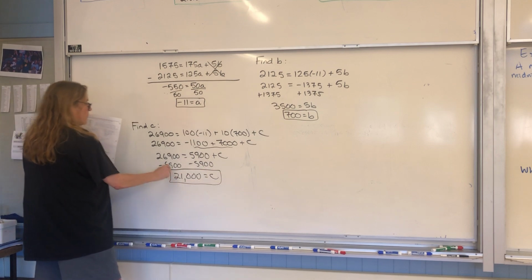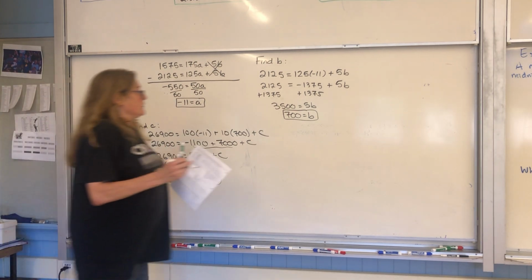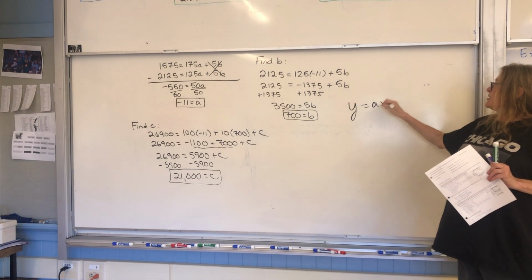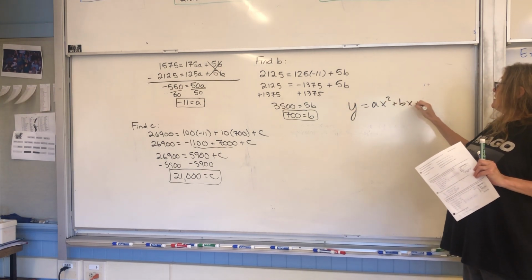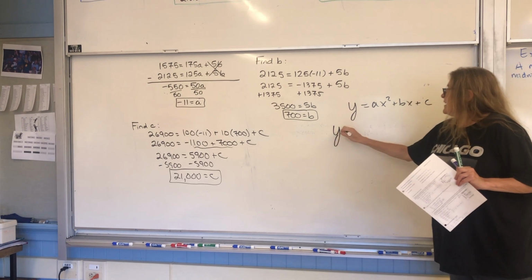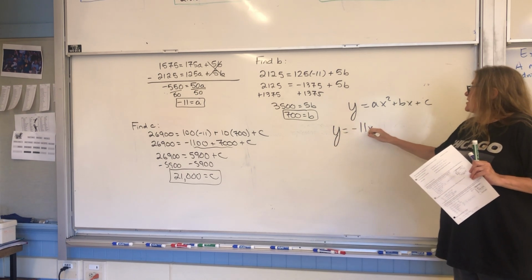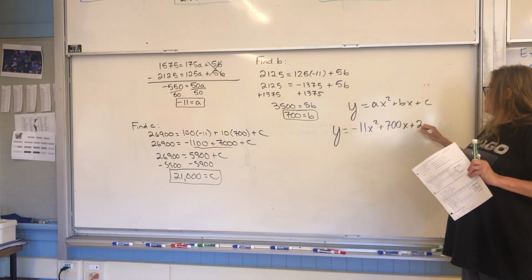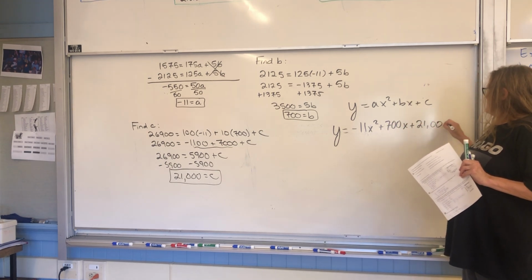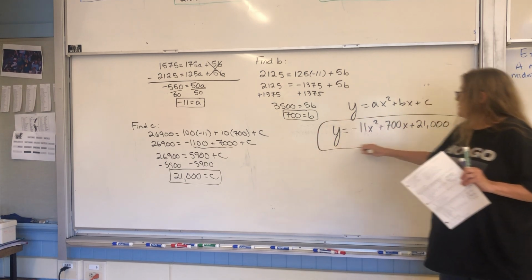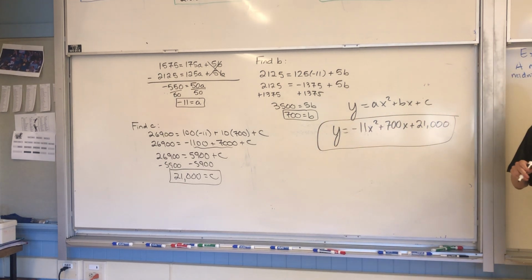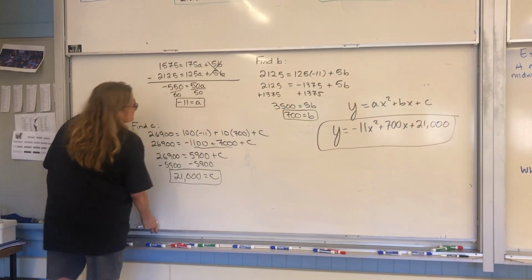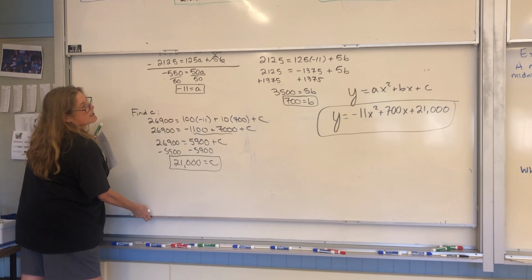So guys, what's my equation? Well, I'm going to take my standard form, ax squared plus bx plus c, and I'm going to put a, b, and c in there. Negative 11x squared plus 700x plus 21,000. Phew! Okay, one last question. We don't want to just have this equation. Now that we've gone to the trouble, we want to actually use it, right?